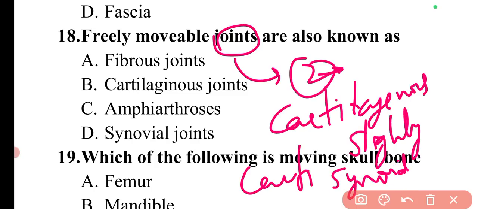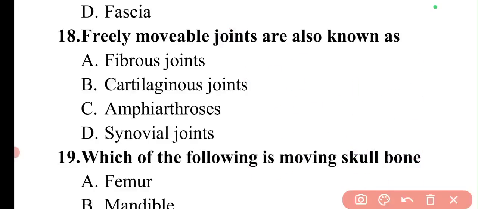The synovial cavity is absent in both fixed and cartilaginous joints. So these are the properties, and if you want to check an example, look at your ribs. These are the cartilaginous joints.